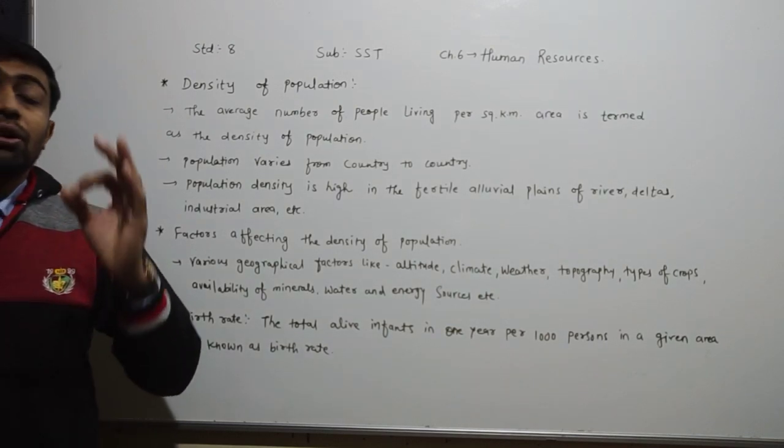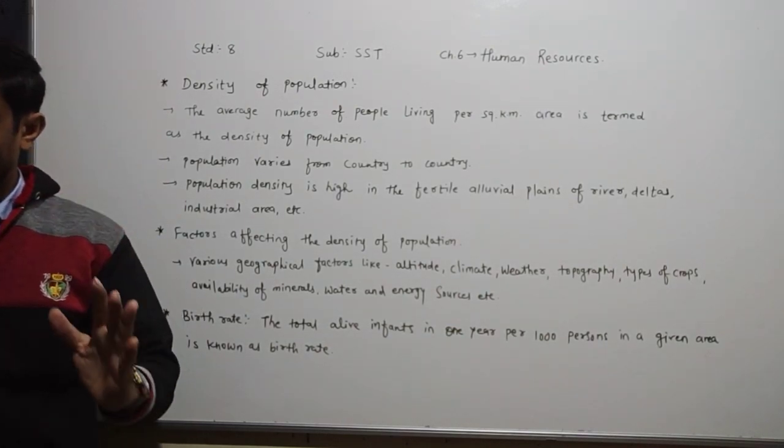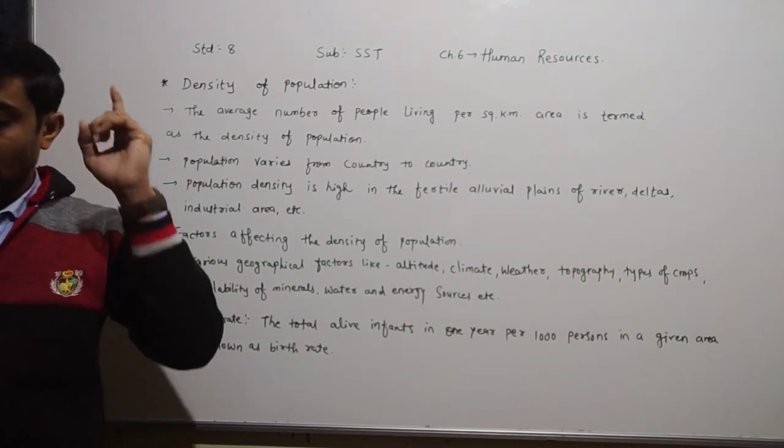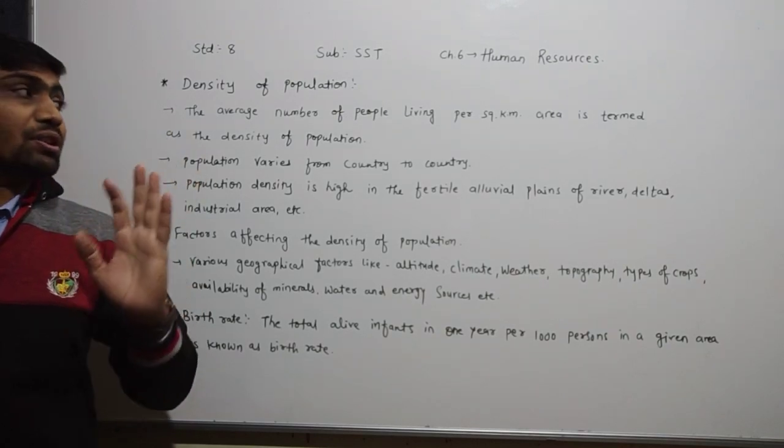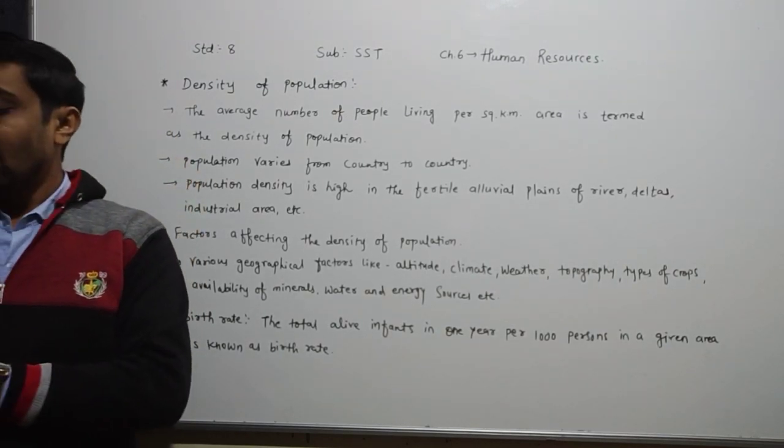In other words, 250 persons live in 1 square kilometer of Azad Nagar. This is how we find the density of the population.